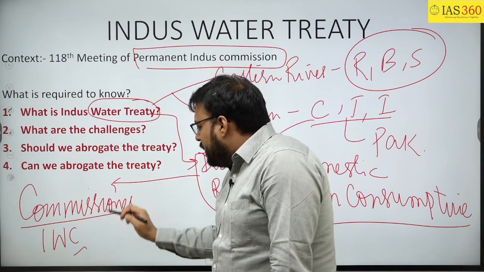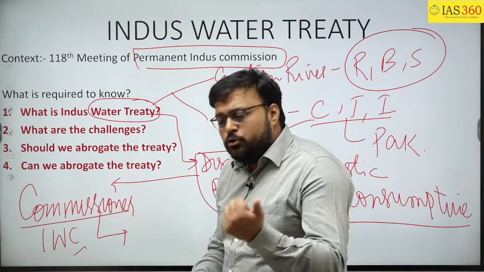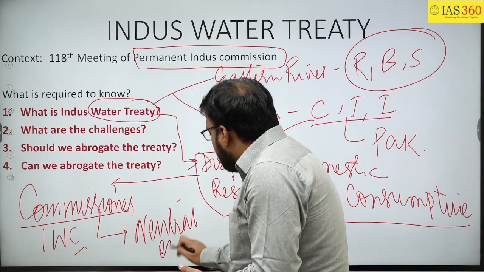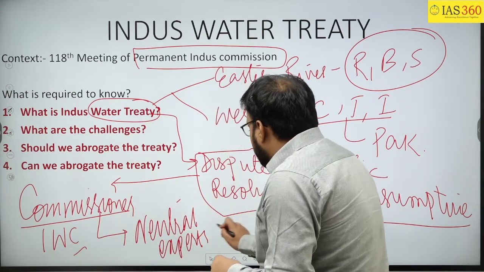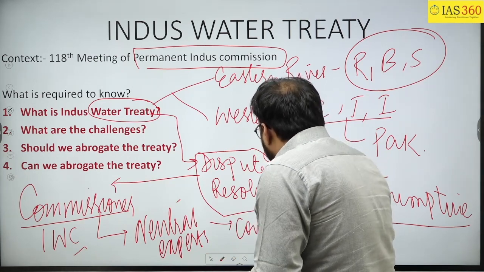Once they are looking into the issues, and if they fail to bring a resolution, then neutral experts will be hired. And when the neutral expert fails to give a resolution, then the party can go to the court of arbitration.